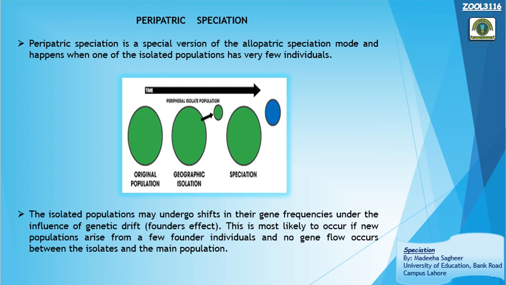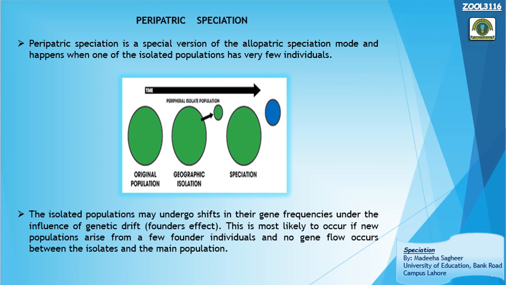In allopatric speciation, a major group of the population has been geographically isolated, but in parapatric speciation, only a limited number of individuals have moved to some place and are then isolated because of geographical barriers. Now let's read it. Parapatric speciation is a special version of the allopatric speciation mode and happens when one of the isolated populations has very few individuals, right?